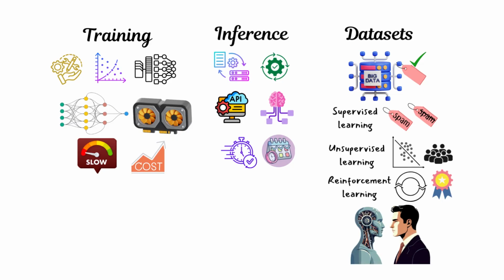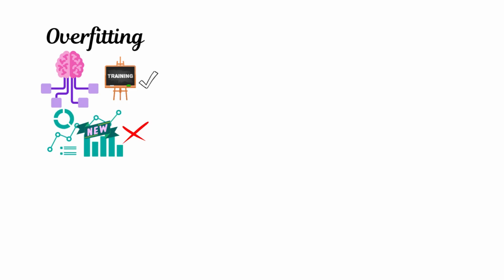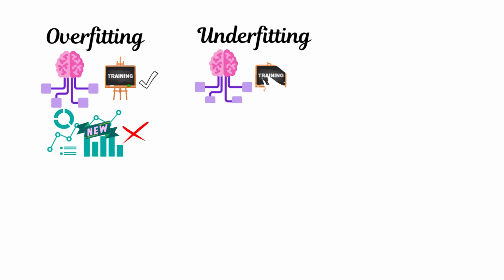Modern language models combine all of these stages, but even then, the model can struggle if the patterns become too specific or too vague. Overfitting happens when a model memorizes the training data instead of learning the underlying pattern. It performs well on examples it has seen, but poorly on new ones. Underfitting happens when the model never learns enough to begin with.